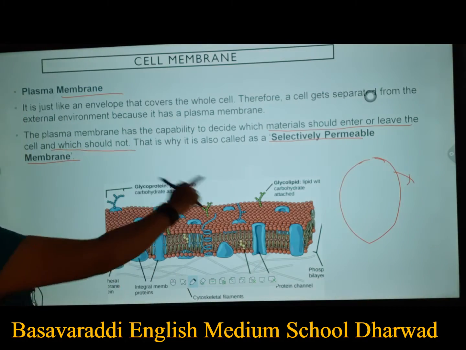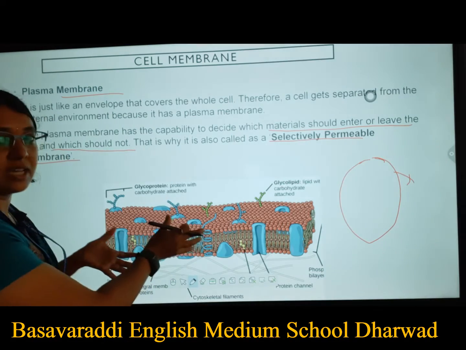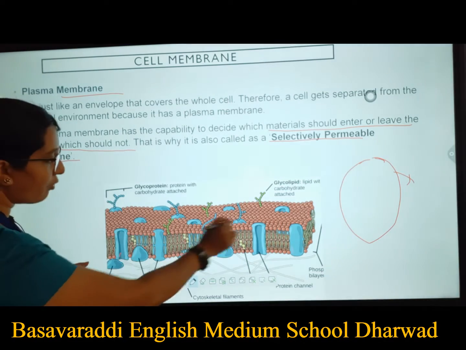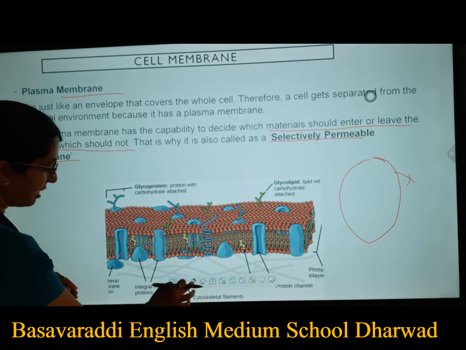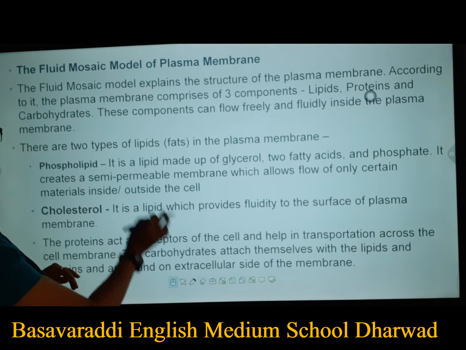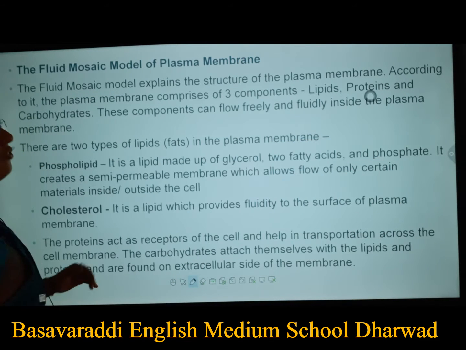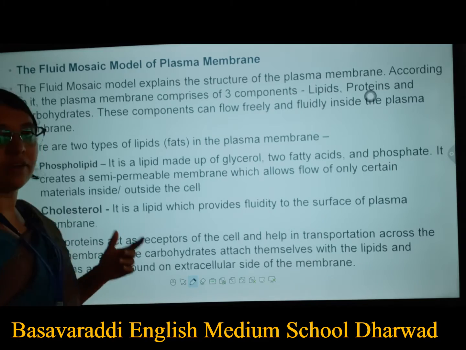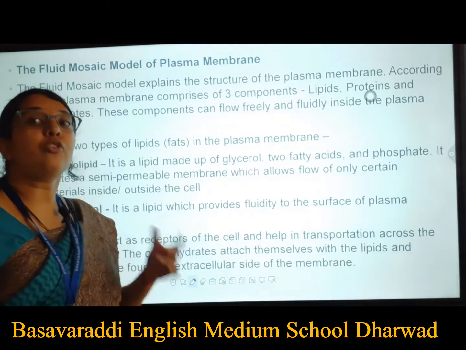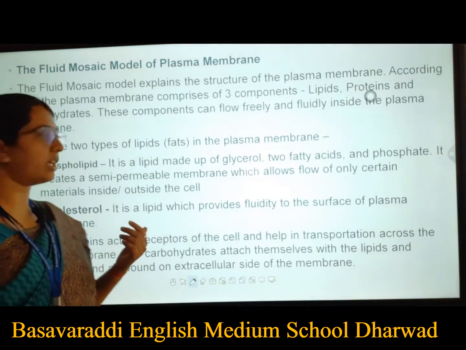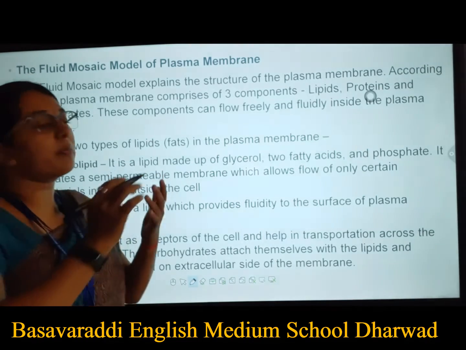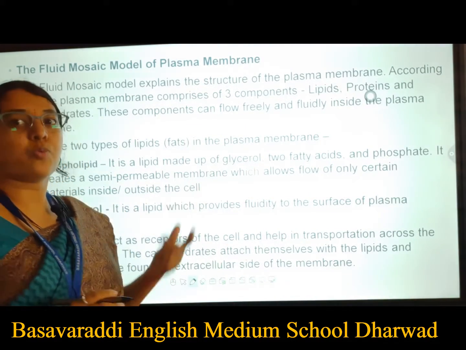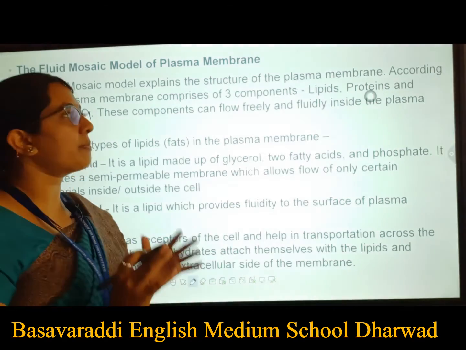So this is the microscopic picture here. This is your cell membrane. It is made up of, we'll come to that next. We call it the fluid mosaic model of the plasma membrane. It is called the fluid mosaic model, whatever you just saw now. The fluid mosaic model explains the complete structure of your plasma membrane.